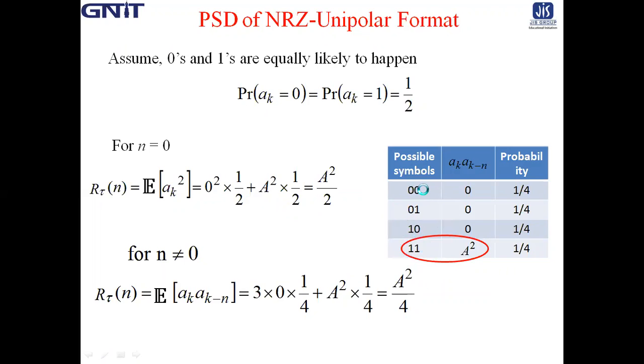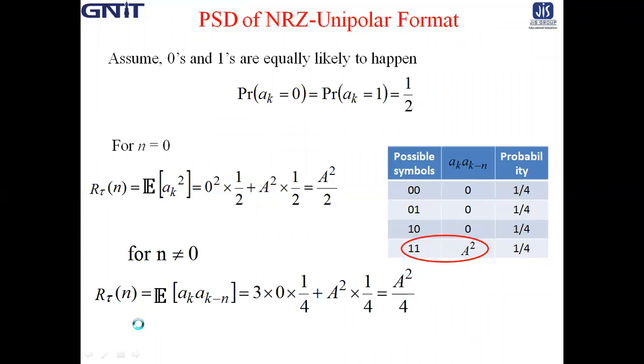If it is 0 0, then the product of amplitude is 0. If it is 0 1, again the product is 0, because 0 is 0 and 1 is plus A. Then 1 0, again 0. Then 1 1, whose amplitude is A, so it is A square. All symbols must have equal probability, so all are 1 by 4.